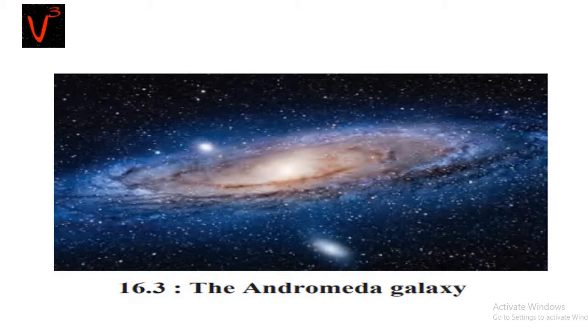It also includes many other celestial bodies such as clusters of stars, nebulae, clouds of gases, clouds of dust, dead stars, newborn stars, etc. The galaxy that is closest to our Milky Way is Andromeda. The Andromeda galaxy is shown in the image.